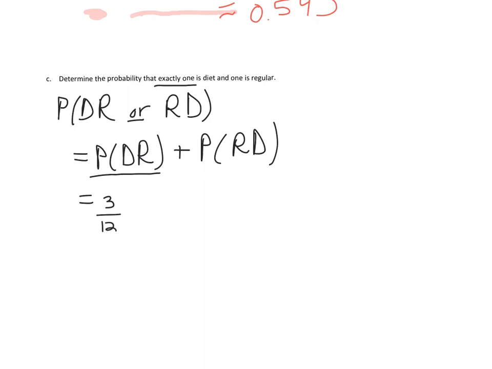If we have a diet in our hand, there's 9 regulars in the box, but only 11 cans. All right, and then similar situation, if our first pick is regular, that's 9 out of 12. If we have a regular can in our hand, there's 3 diets in the box, and there's 11 cans. All right, and if we put that in our calculator, we're going to get 0.409.